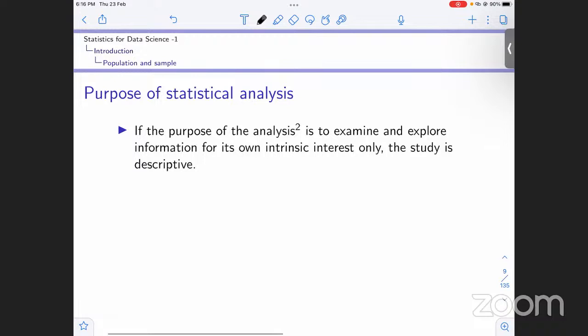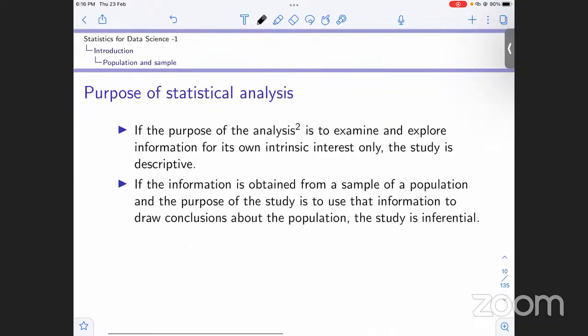Like we calculate the mean, the median, mode, standard deviation. We are just summarizing the data. It is the summary of data. It lies within the data, right? It's intrinsic to data. So in that case, the study is descriptive. Now moving ahead, if we obtain the information from a sample and we draw conclusions from that sample about the population, then the study is inferential.